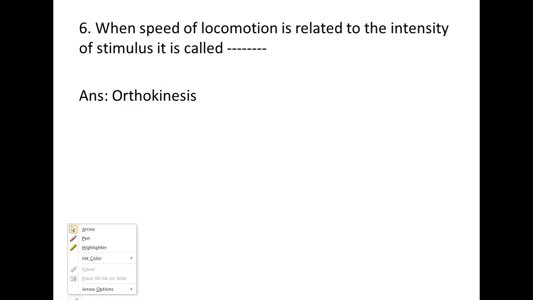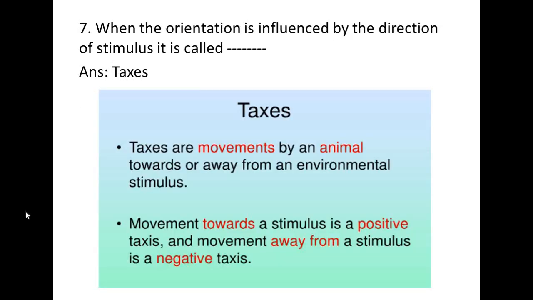Question number 6 is when speed of locomotion is related to intensity of stimulus. It is called orthokinesis. Number 7 question is when orientation is influenced by the direction of stimulus, that is called as taxis, while kinesis is unidirectional and unlearned.